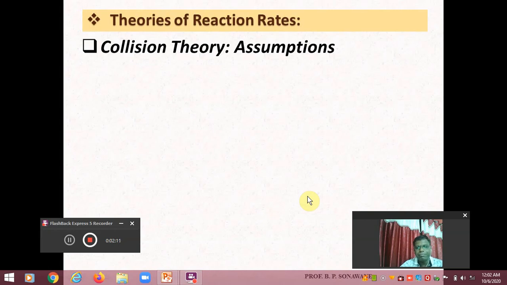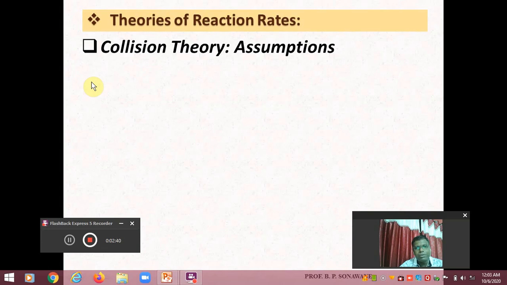At the same time, there is another theory called collision theory, and this theory is useful to explain the rate of reaction. The title of this theory itself indicates that here we are going to discuss the collision between molecules, and collision takes place in gaseous molecules, or between gas molecules.